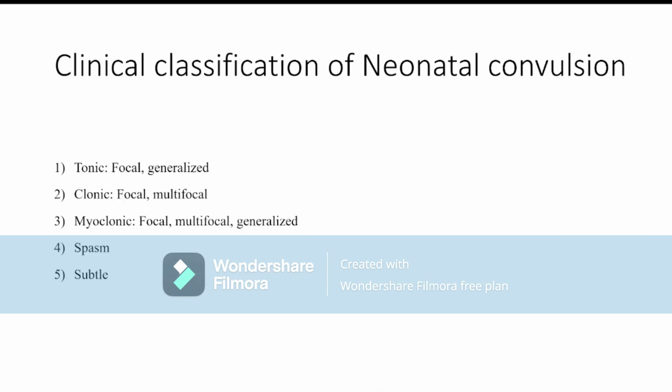Now come to the clinical classification of neonatal convulsion. Neonatal convulsion is divided into five types according to the clinical classification. One is tonic convulsion, one is clonic convulsion, one is myoclonic, one is spasm, one is subtle seizure.